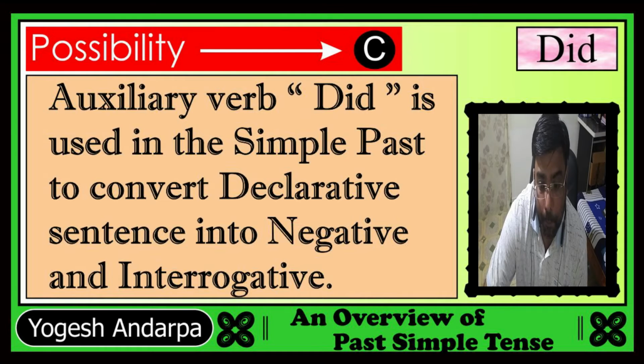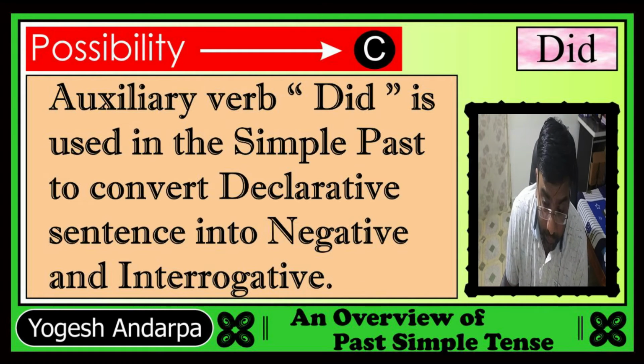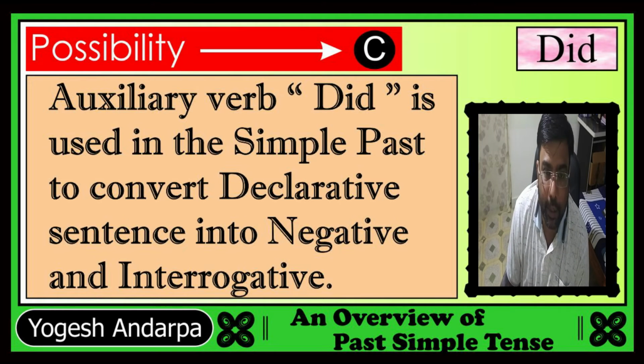Let's talk about the possibility C, where you will find the helping verb did in the simple past tense. Auxiliary verb did is used in the simple past tense to make a declarative sentence into negative and interrogative. So this point is trying to say that the helping verb did converts the declarative sentence of simple past tense into a negative sentence and an interrogative sentence.